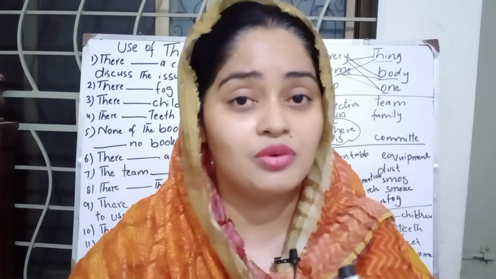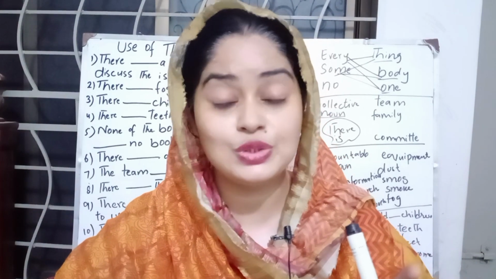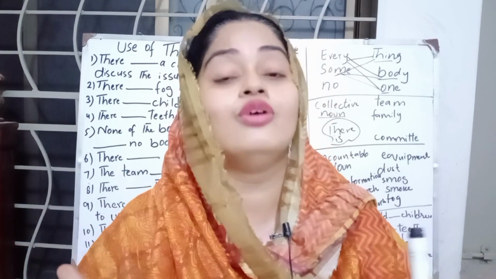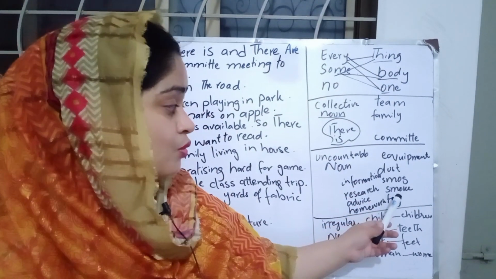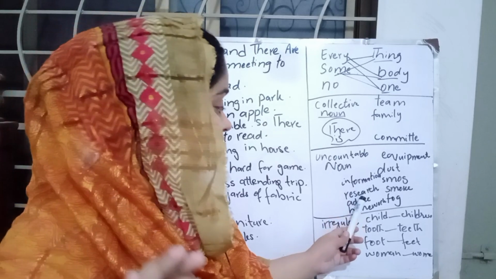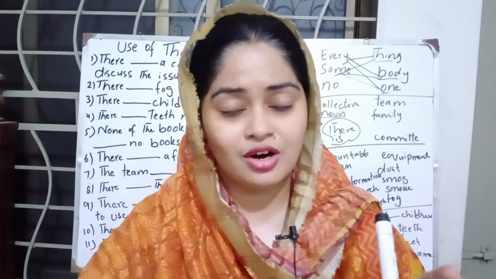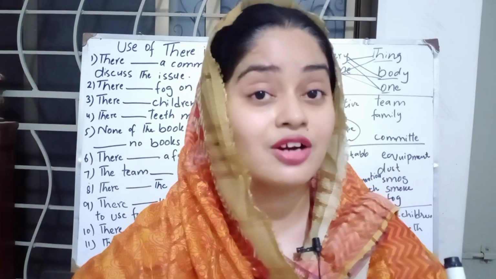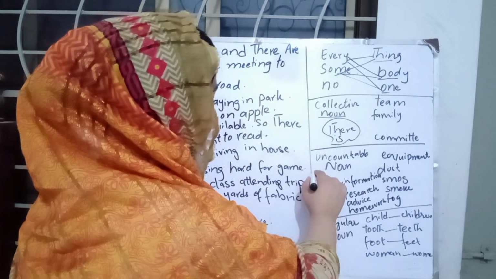Can we count milk, juice, water? No, we can't count. If we cannot count a noun, this is called an uncountable noun, and with an uncountable noun we always use there is.